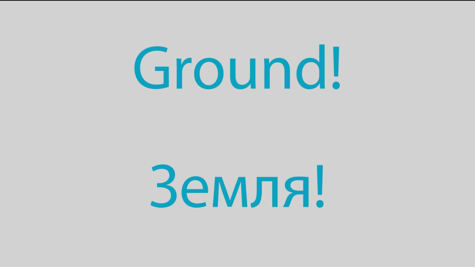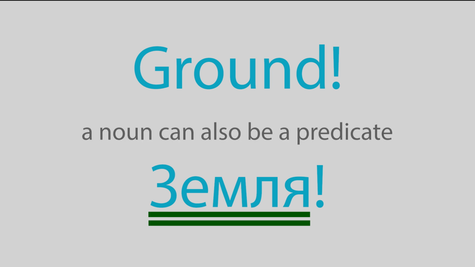What if a plane lands and someone just says «ground», or in Russian «земля»? Isn't this a subject without a predicate? Just the opposite. This is a predicate without a subject, even though the predicate here is composed of a noun